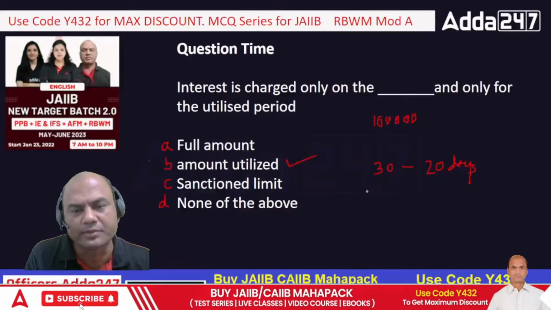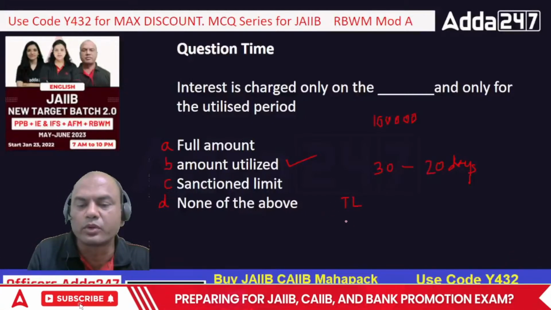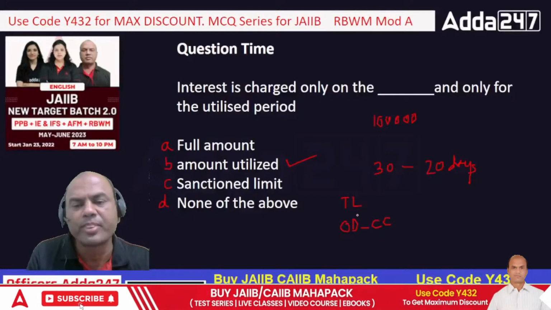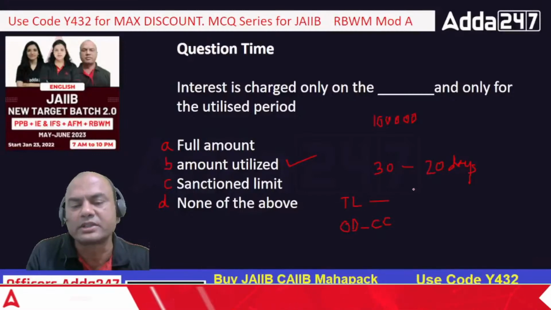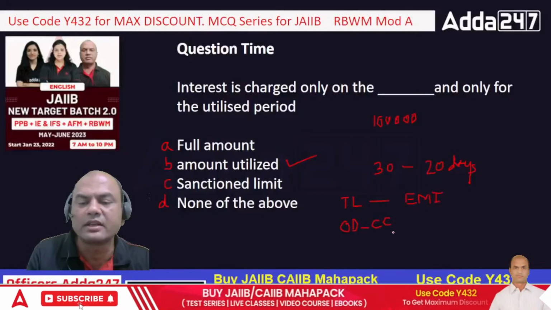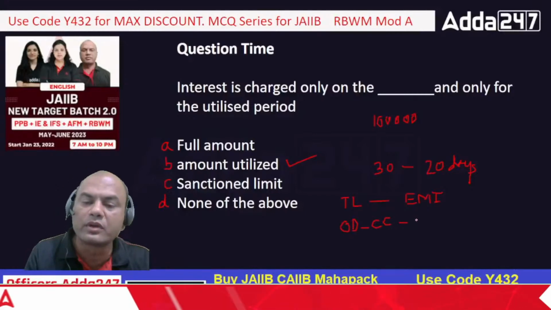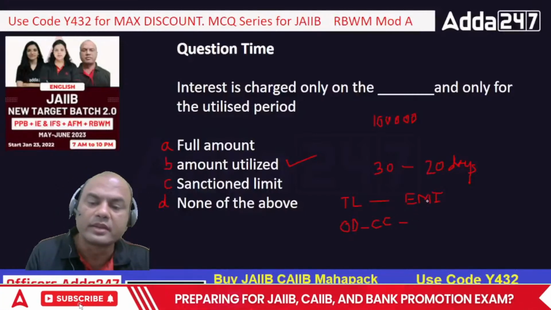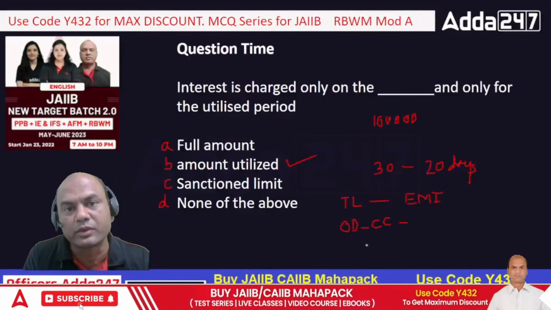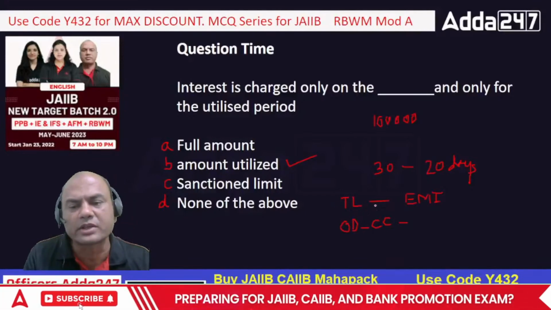See here, there are 2 types of loans always. One is term loan, and second is OD. I'll call it OD. Some banks call it CC also. CC is a part of OD. In a term loan your EMI is fixed. But in OD/CC you use only the amount what is required, and you pay only on the amount drawn. There is no EMI in OD/CC. Only the amount utilized, I'll pay for that only.